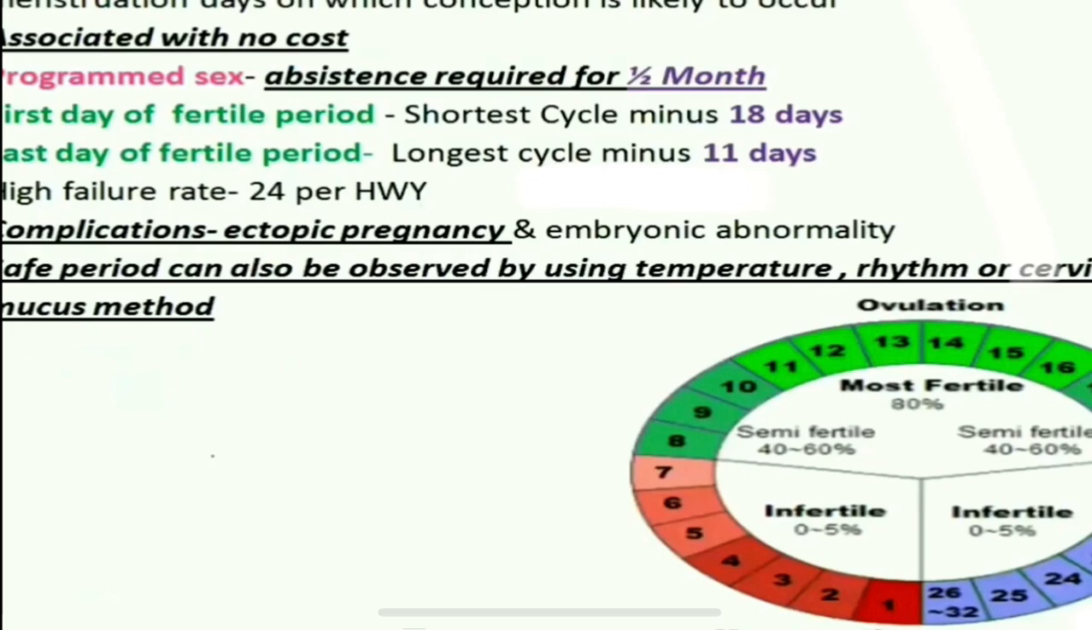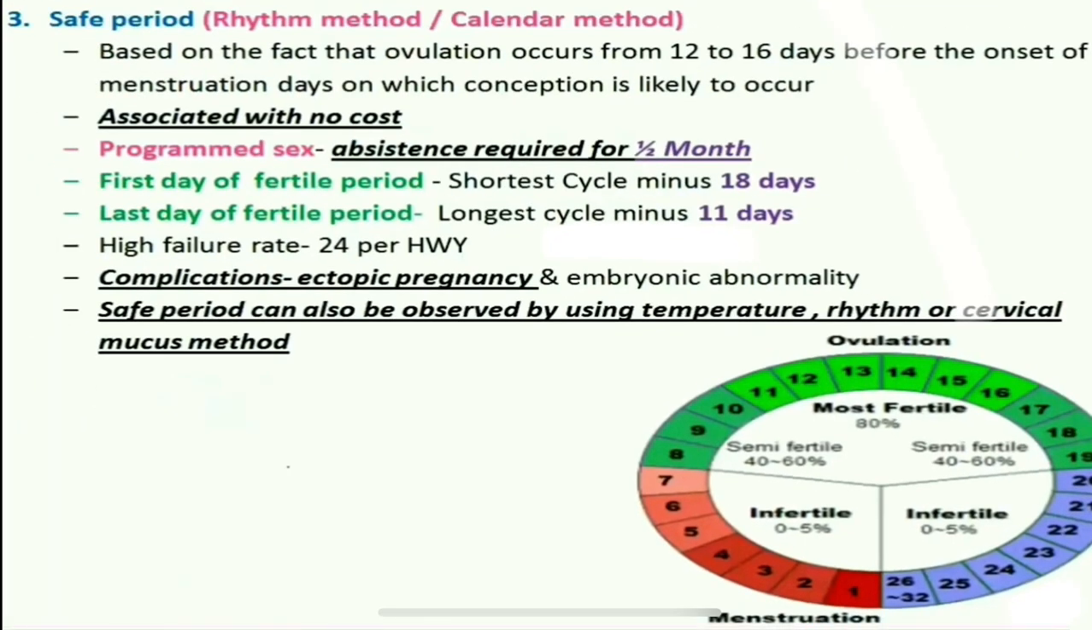The complications in cases of the safe period include ectopic pregnancies and embryonic abnormalities. We see that ectopic pregnancies may follow conception late in the menstrual cycle, and there could be a displacement of the ovum resulting in ectopic pregnancies. The embryonic abnormalities could be the result of conception involving an overaged sperm or overaged ovum.